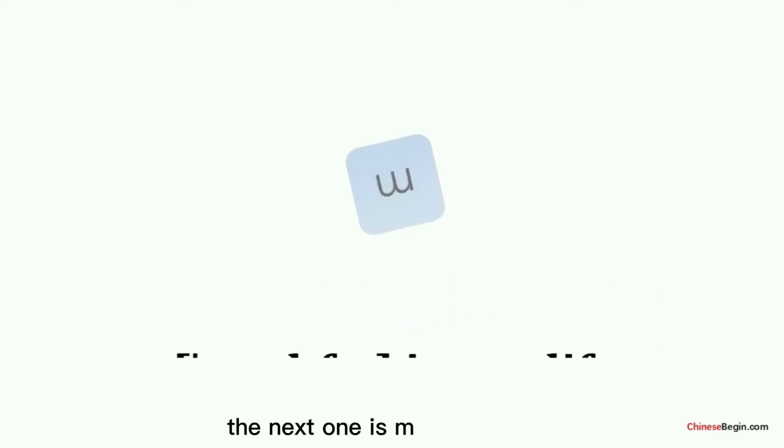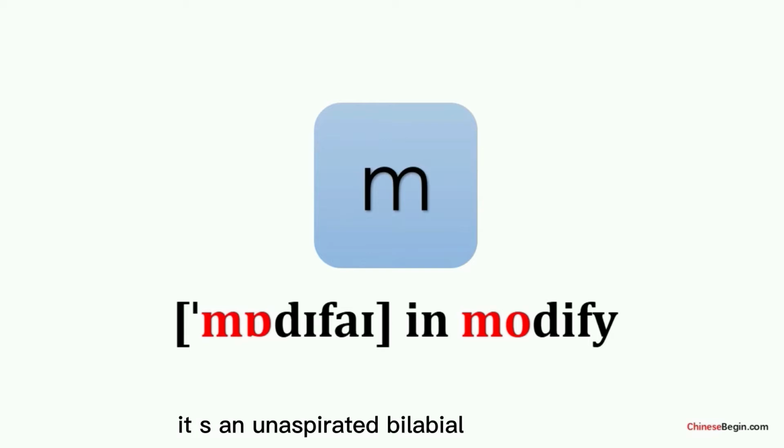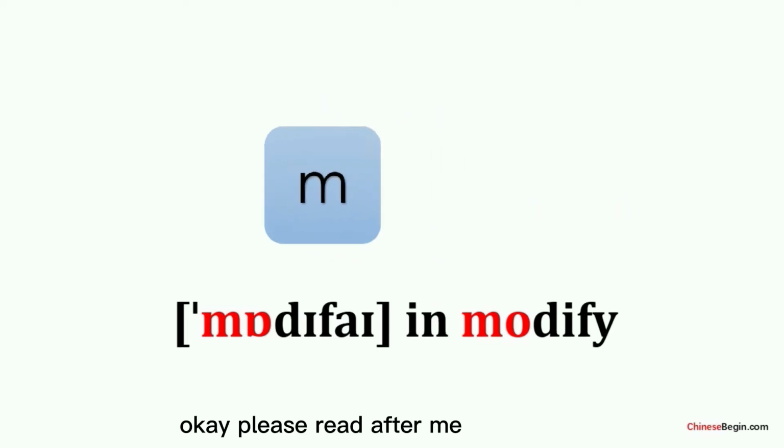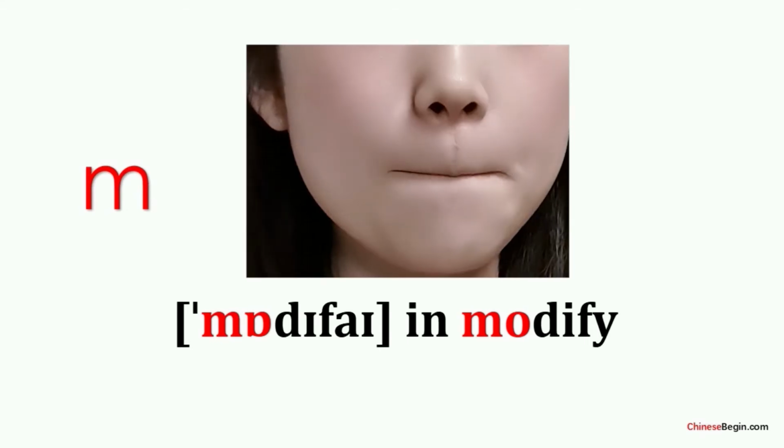The next one is mo. It's an unaspirated bilabial nasal sound. When we pronounce it, the lips form a closure. The air stream passes through the nasal cavity. It sounds like mo in modify. Okay, please read after me.